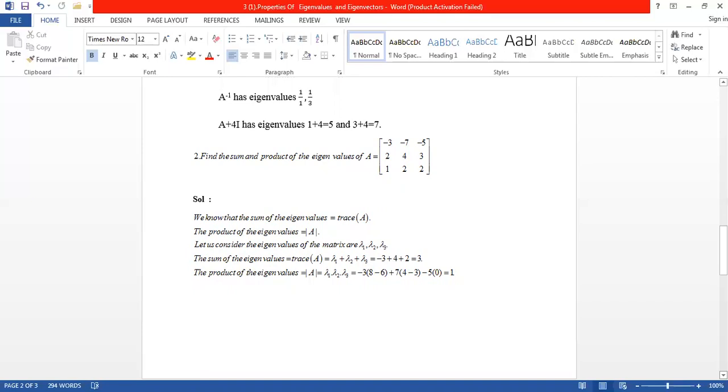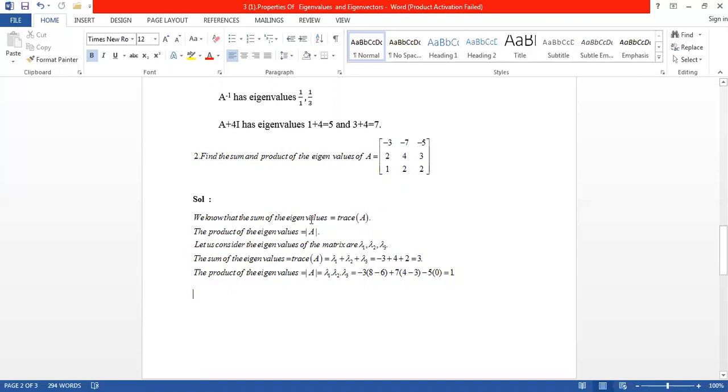The property: the sum of eigenvalues of A equals the trace of A. Trace is nothing but the sum of the diagonal elements of A. What are the diagonal elements? In matrix A: minus 3, 4, 2. Just find the sum.